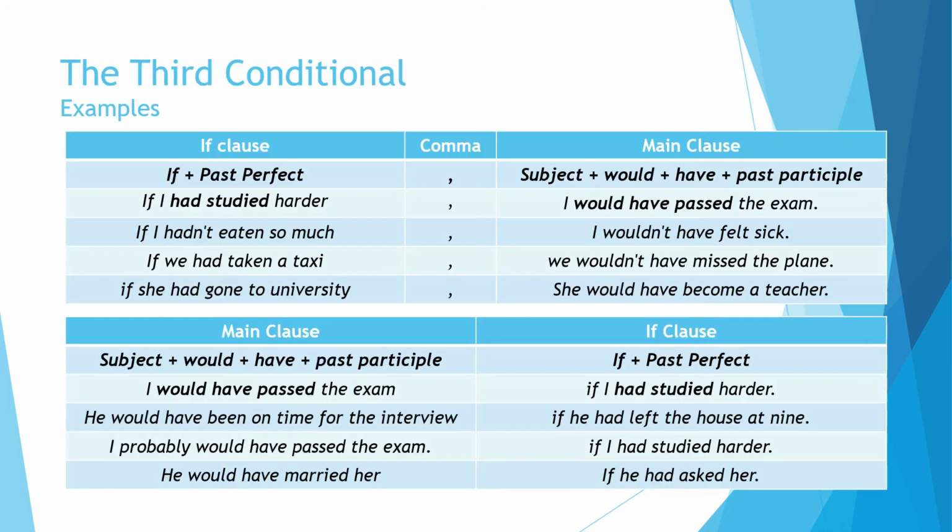Examples of the third conditional. If I had studied harder, I would have passed the exam. This means that I didn't study hard, so I didn't pass the exam.